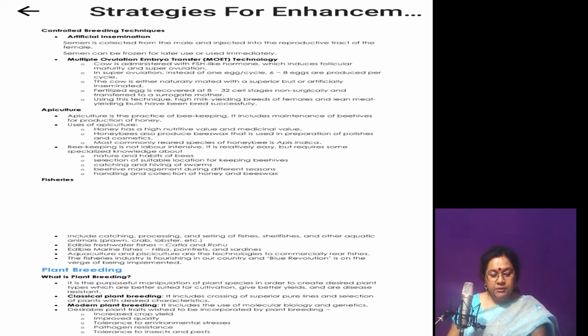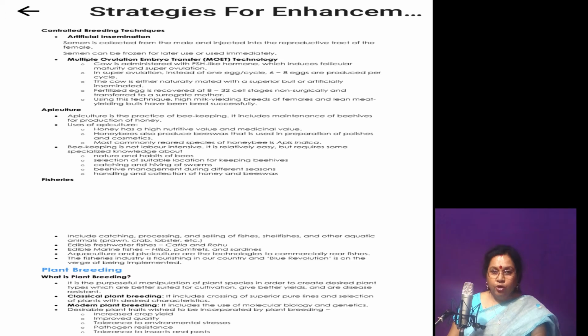Another technique is multiple ovulation embryo transfer technology, MOET. In this program, the milk-giving animals or high milk-yielding varieties are utilized by administering follicle-stimulating hormone to the genetic mother.